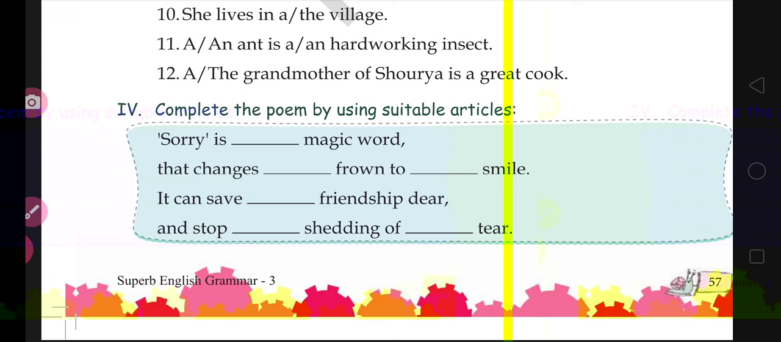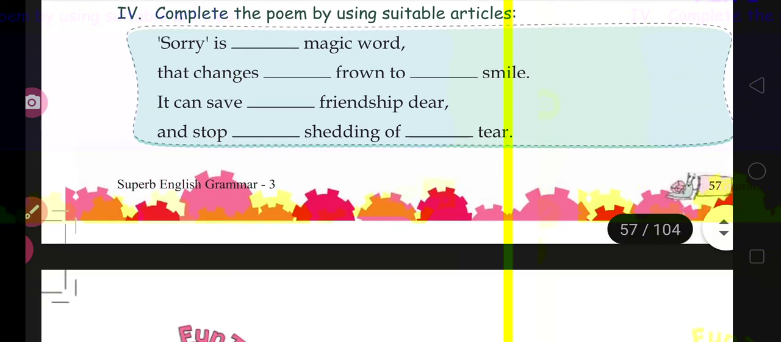So see the first one. In the first blank, sorry is blank magic word. Here you will use: sorry is a magic word, not sorry is blank magic word. Because in the word magic, the first letter is M, which is a consonant letter and giving a consonant sound also. So it will be a. Now the rest of the questions you will do on your own.